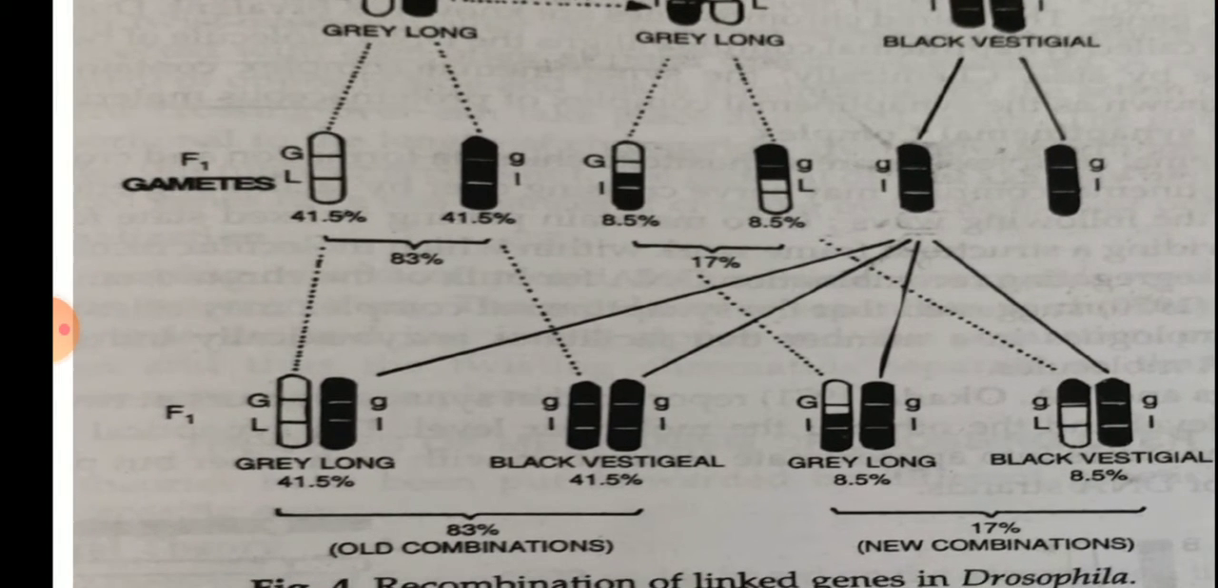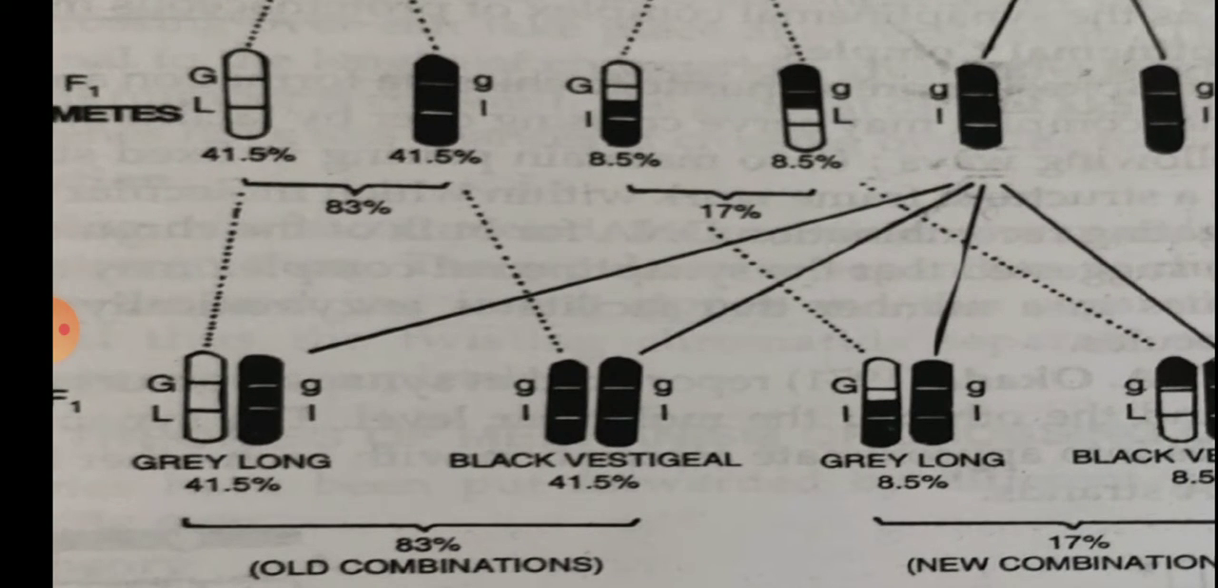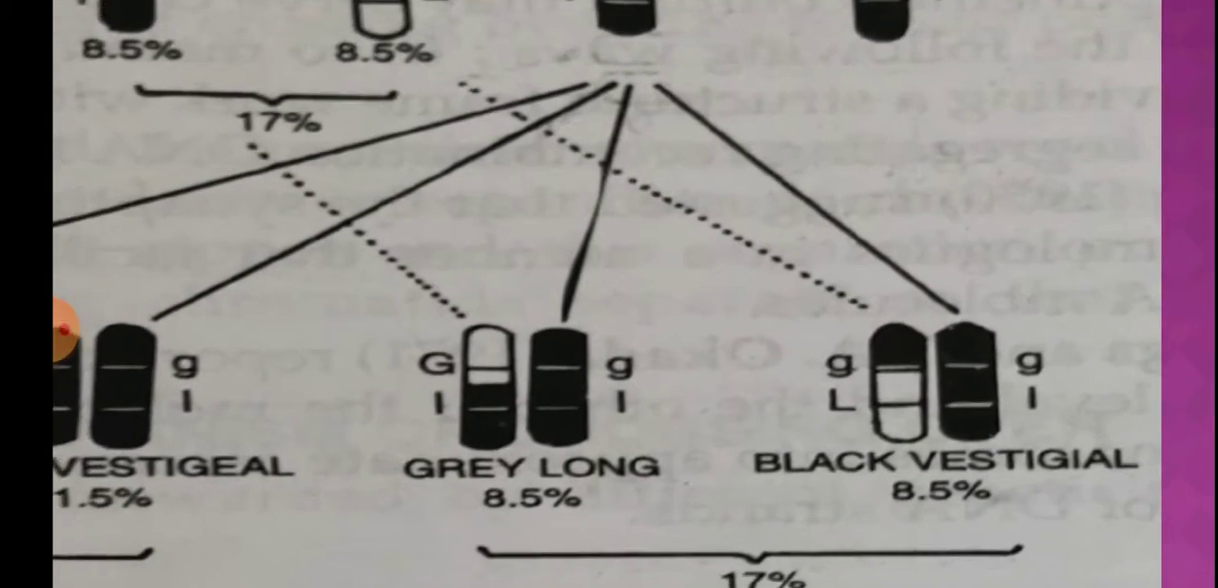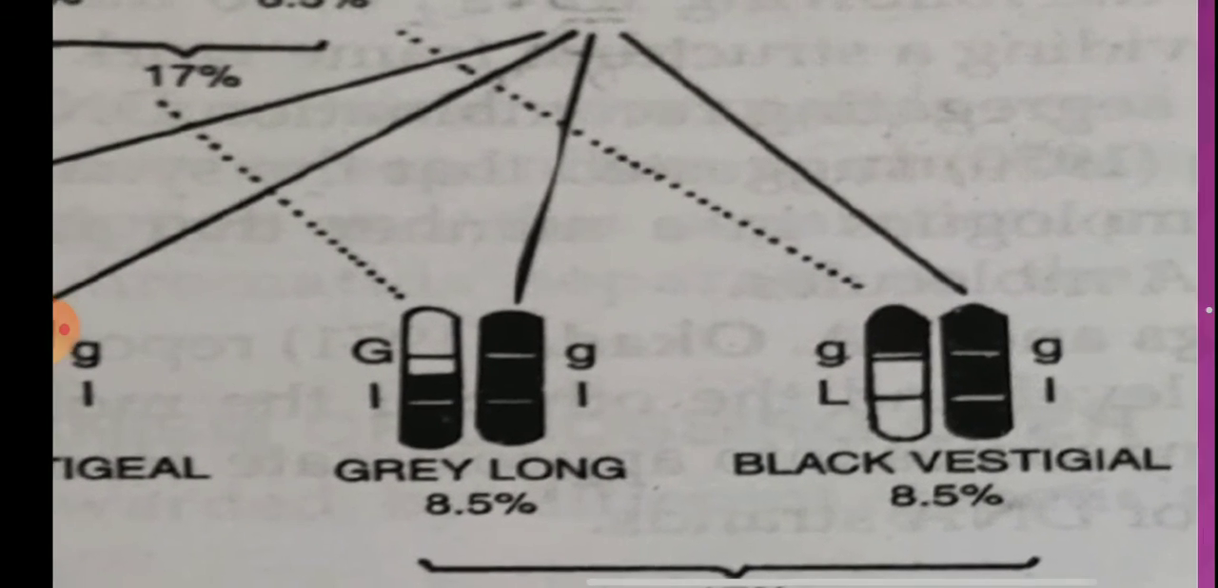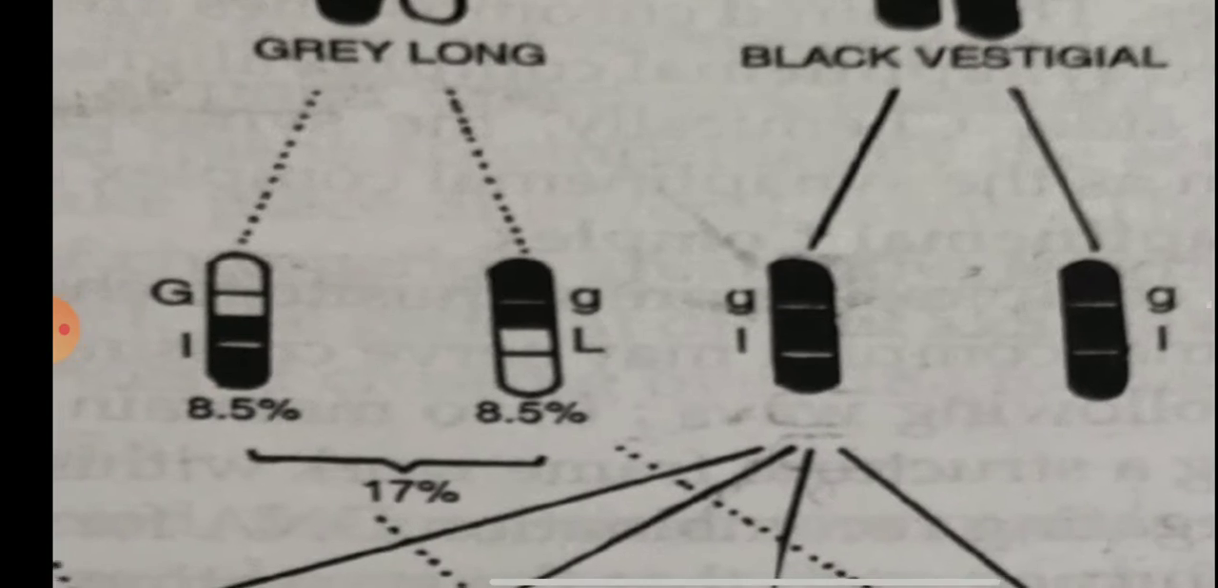Two are having the old combination, dominating genes. Both dominating genes are there, gray body and long wing, and in the same way we get 41% of the offspring having both recessive characters, that is black body and vestigial wing. Two new recombinations we also get, with one dominating and one recessive character, but their percentages are very low.